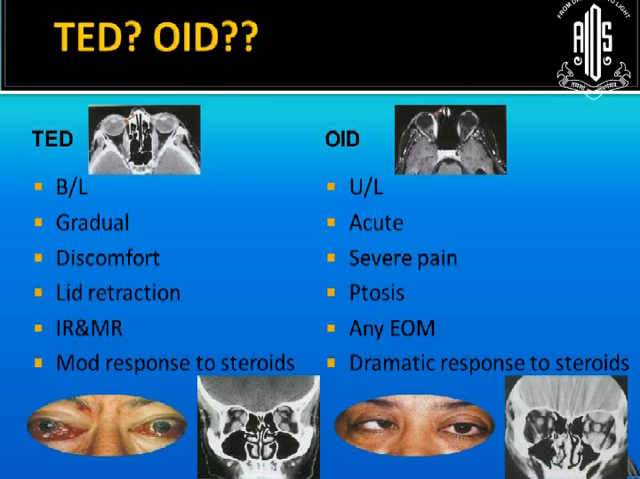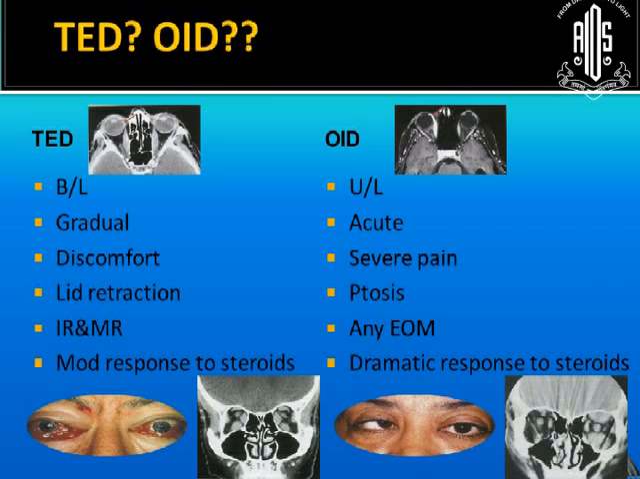This has a gradual onset and this has an acute onset. This comes with severe pain, whereas TRO causes only a discomfort initially. And this has lid retraction as we see here, and this shows a ptosis. And usually with TRO, inferior rectus and medial rectus is first involved. With pseudotumor, any extraocular muscle can be involved.